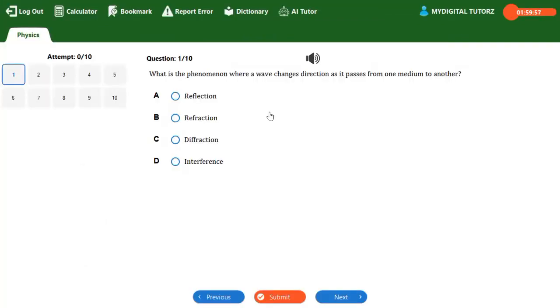So here is our question. The first question says, what is the phenomenon where a wave changes direction as it passes from one medium to another? So what do you think is the answer? Okay, so we have reflection, refraction, diffraction, and interference. The correct answer here is refraction.